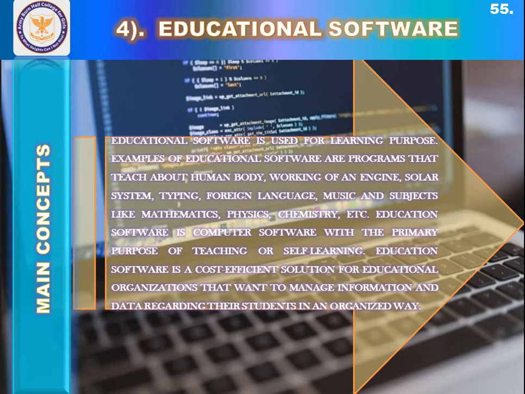More and more educational software organizations, both online and offline, are coming up to help fill a need for personalized or interactive educational experiences for students and teachers alike. So there are numerous benefits to these systems, and most importantly, educational software is a cost-efficient solution for educational organizations that want to manage information and data regarding their students in an organized way.